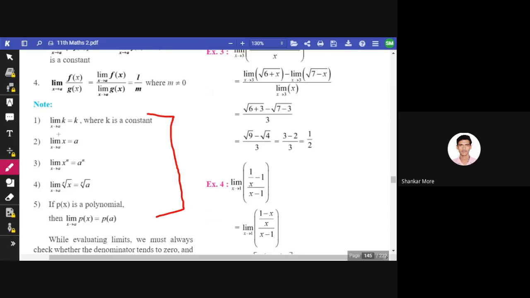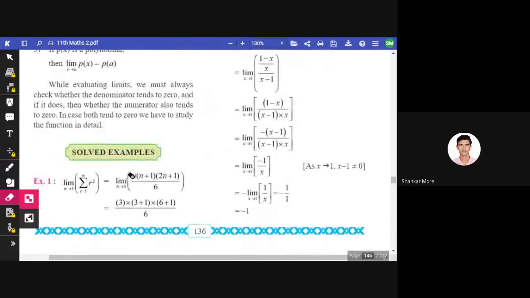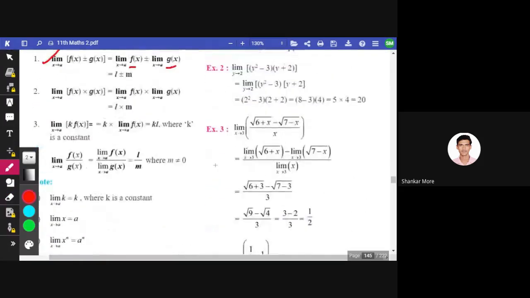Limit x tends to a of k, where k is a constant, so the value will be k only. Limit cannot be applied on constants, it can only be applied on the variables. So limit x tends to a of x, we will replace x with a, our answer will be a. Similar with this, we are only replacing x with a. Okay, so these are the things. Now there are a few solved examples over here.